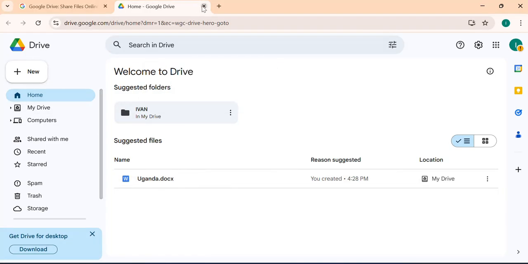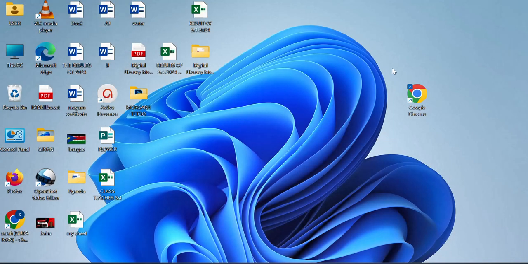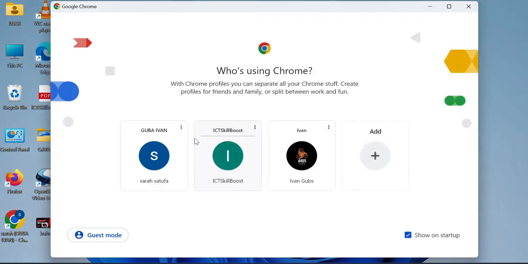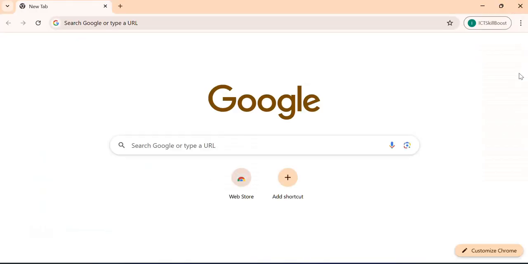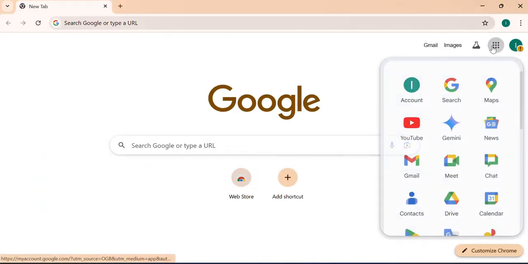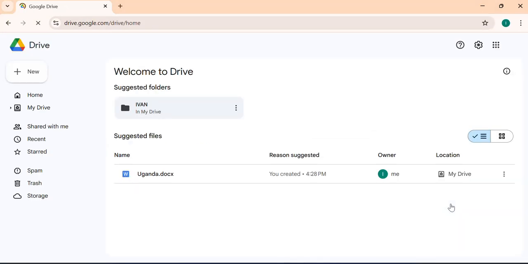Another way is by using the Google apps. When you are in your Chrome browser, you see that Google apps have been listed over here on the right hand side. When I click on that, there are very many icons here. There's YouTube, Gmail, and others, but Google Drive is over here. When you click on that, it takes you directly to your Google Drive.